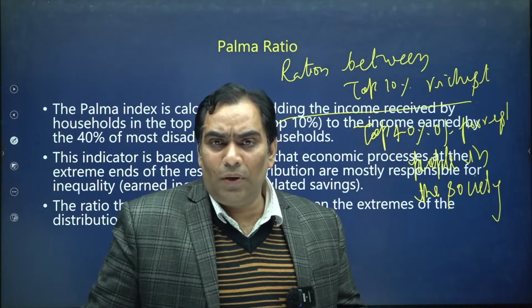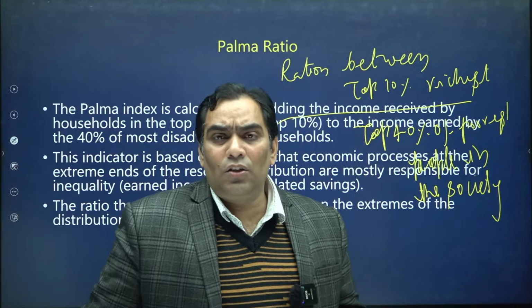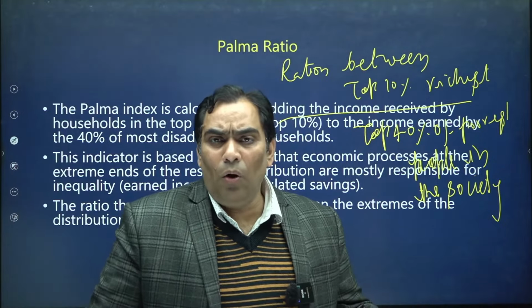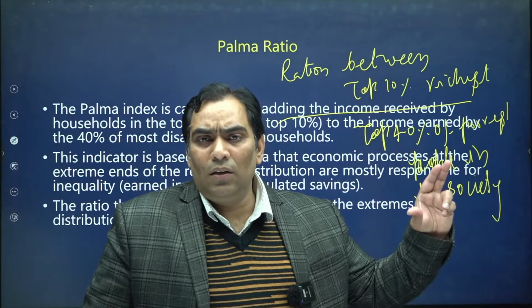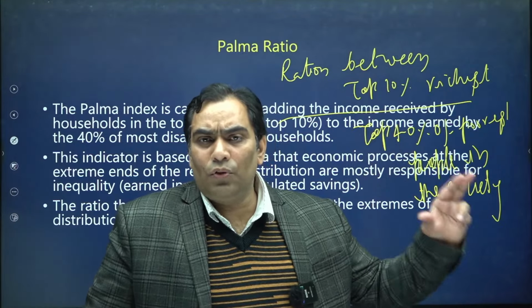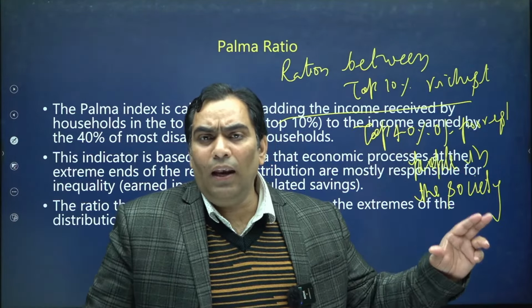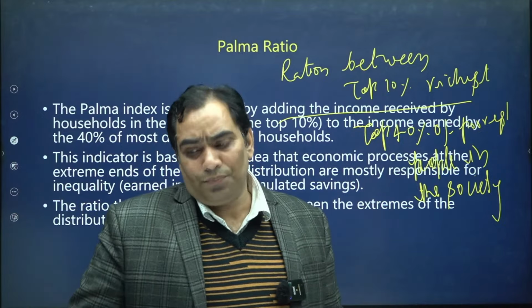It represents the unequal distribution of resources among the top 10% of people of society and the poorest 40%. It shows the disparity between the top 10% and the poorest 40% in the society.